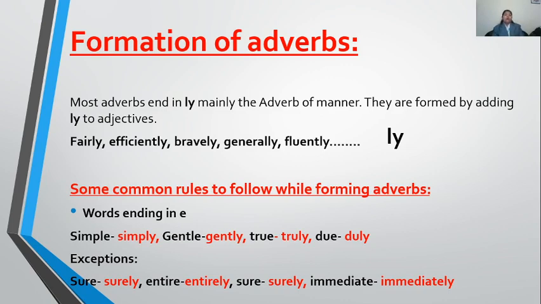Clear? Now, in some cases, e is not dropped. So those words you have to cram, children. Like in the case of sure, entire, and immediate. So in these cases, e is not dropped. Like the spelling of surely is surely. Same as entirely. The entire is entire. E is there at the last. But when we make an adverb with it, e is not dropped.